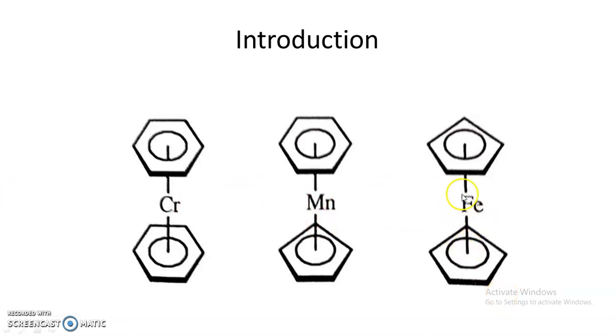Ferrocene is a well-known metallocene. This is ferrocene, where iron is forming bonds with two planar polyhapto ligands, that is cyclopentadienyl. Its IUPAC name is bis pentahapto cyclopentadienyl iron. So in this video we are going to focus on this ferrocene.